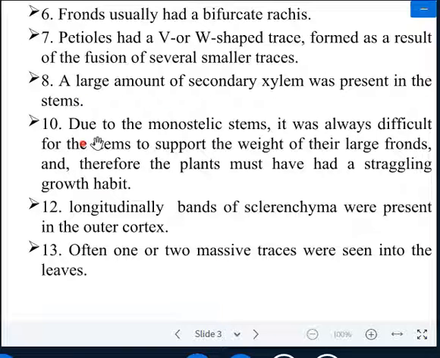Next one, due to the monostelic stem, there is a single ring of the stele. It was always difficult for the stem to support the weight of their large fronds, and therefore the plant must have had a struggling growth habit. You may say that the stem did not properly support the large fronds, which develop axillary in position.